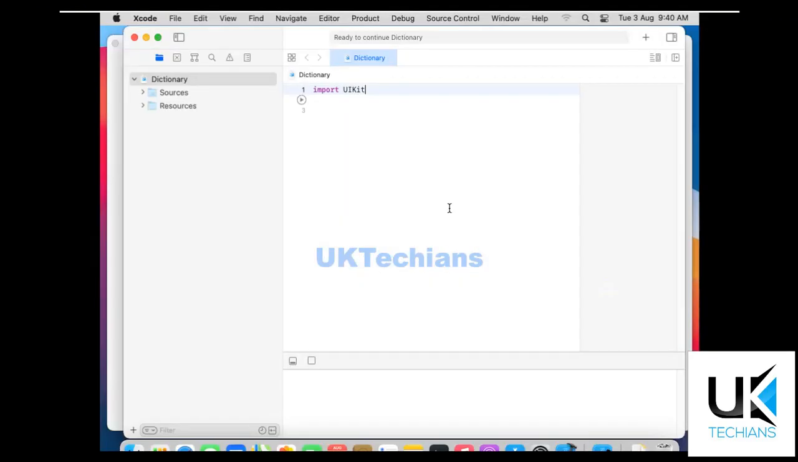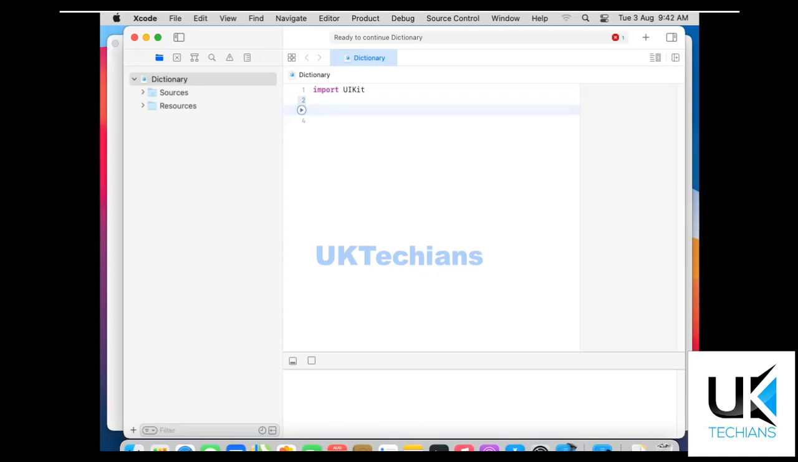So let's begin. What is a dictionary? A dictionary is a simple key value pair in which we store values by using keys, right? In the previous tutorial we used arrays, and in arrays we store values on an index basis, right? In a dictionary we use keys to store some values.